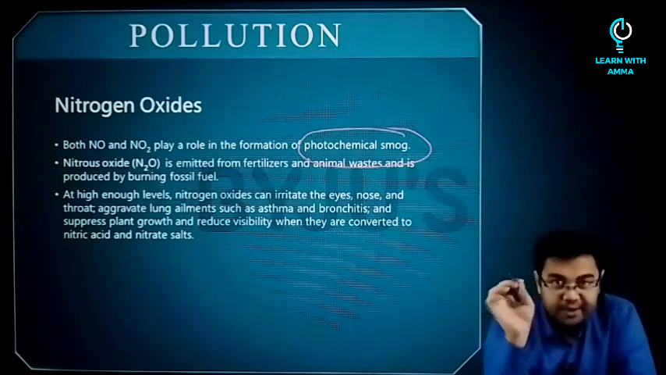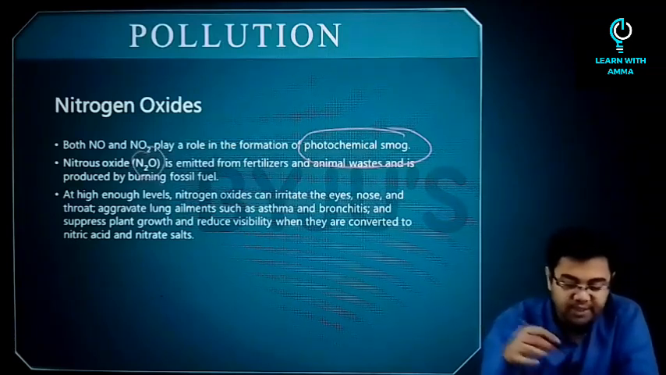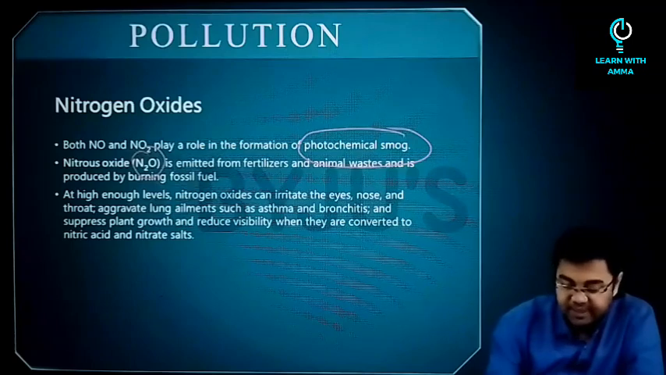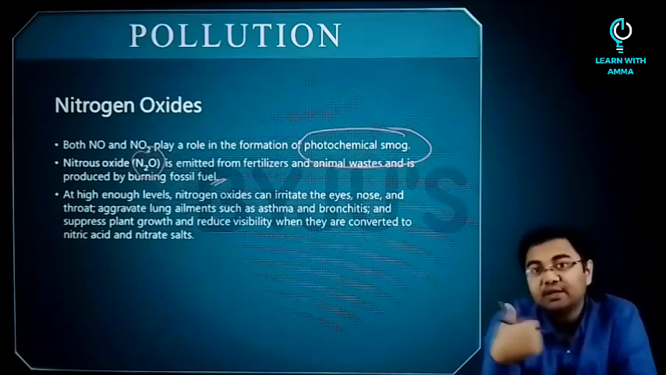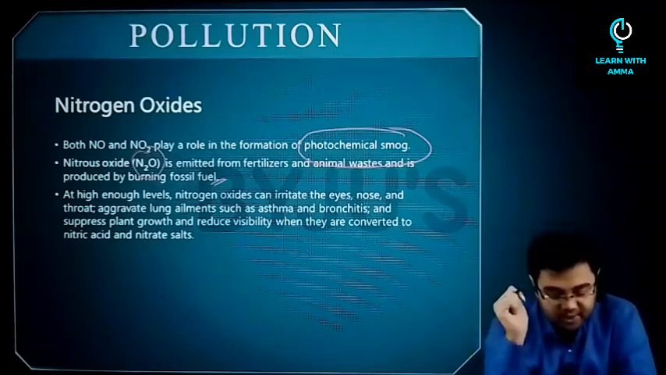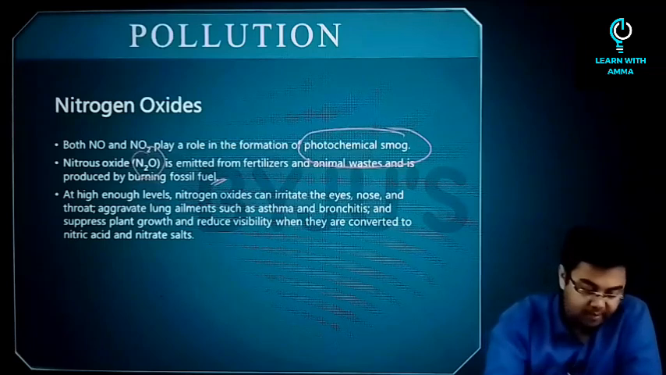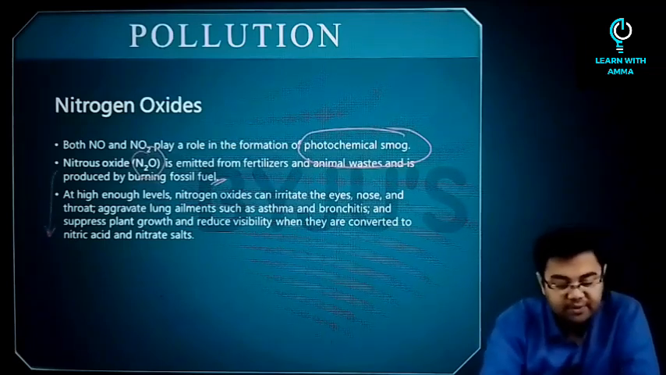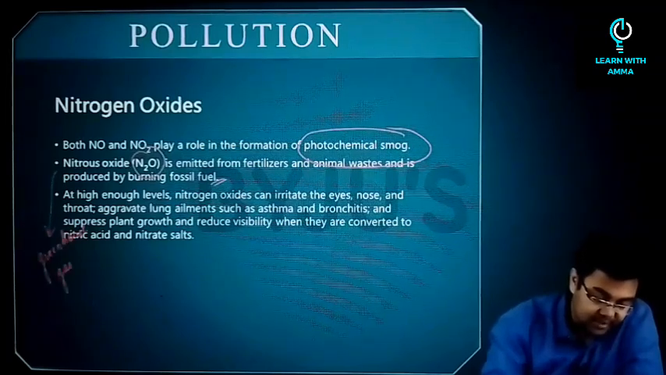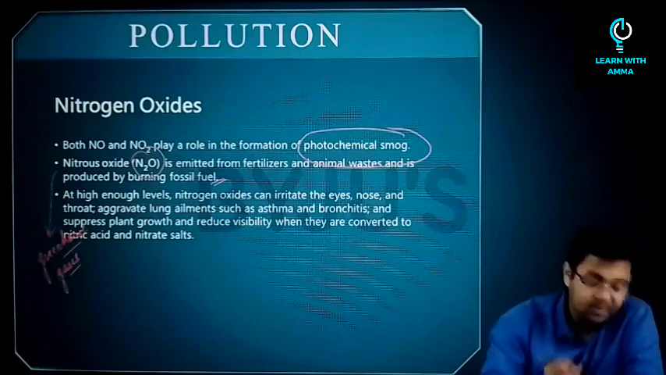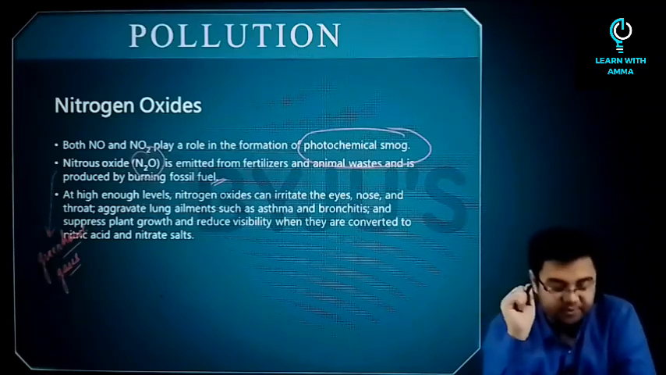Apart from that, nitrous oxide, that is N2O, is emitted from fertilizers and animal waste and is also produced by burning of fossil fuels. So this is the third nitrogen oxide that we are discussing. And please remember, this nitrous oxide is also a greenhouse gas. We'll discuss greenhouse gases in detail once we come to greenhouse effect, but remember this word.